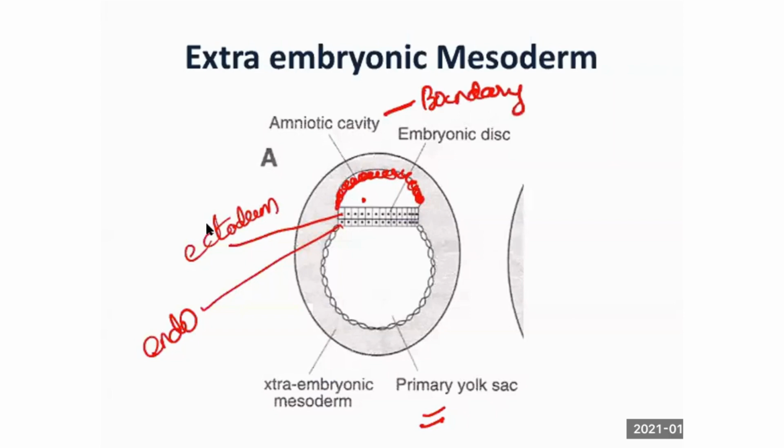Am I right? Now there exists one more thing called extra-embryonic mesoderm surrounding the developing embryo. It is outside the embryo. We have already derived ectoderm and endoderm. Which layer is missing? Mesoderm. We didn't derive the intra-embryonic mesoderm. It should be within the embryo. That is called intra-embryonic mesoderm. That has not been derived so far. What is present outside is called extra-embryonic mesoderm.